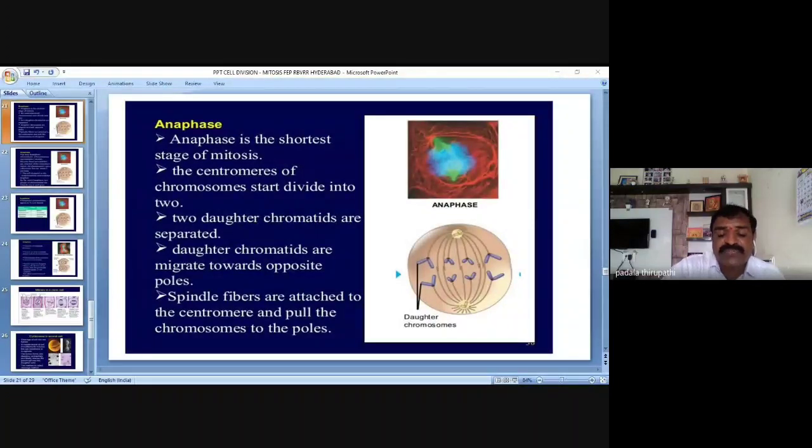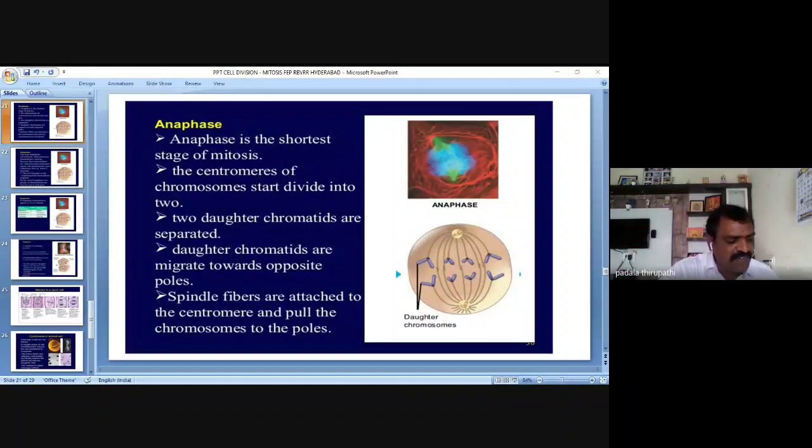And during this phase, the chromosomes look like a V shape, L shape, J shape, and I shape. We have already discussed it: metacentric chromosome, submetacentric chromosome, acrocentric chromosome, and telocentric chromosome. So these structures we clearly observe in anaphase.